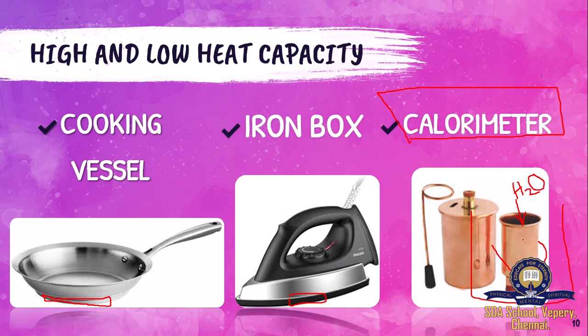Imagine I have a bag full of chocolates. You are taking half a chocolate from my bag. Does it change anything? No. Say I have 200 chocolates and you are taking only half, still I have 199 and a half chocolates. So you taking that half does not bring any change in the amount of chocolates I have. Similarly, copper absorbs a very small amount of heat because of the low specific heat capacity of this copper metal. That is why we are using it in the calorimeter.